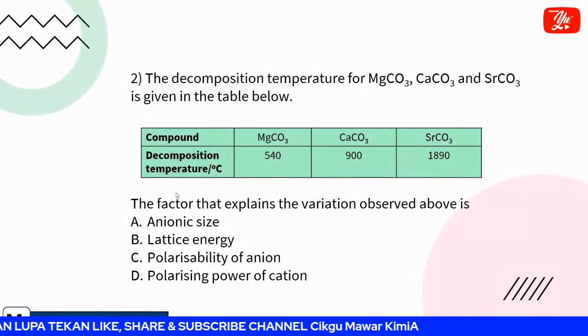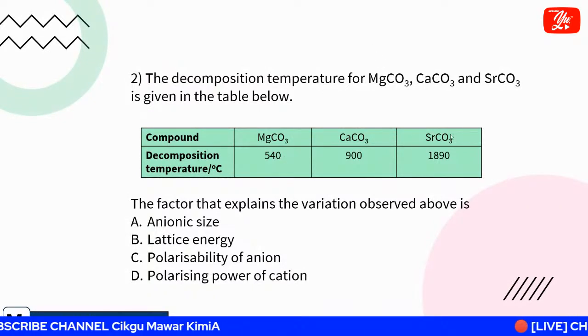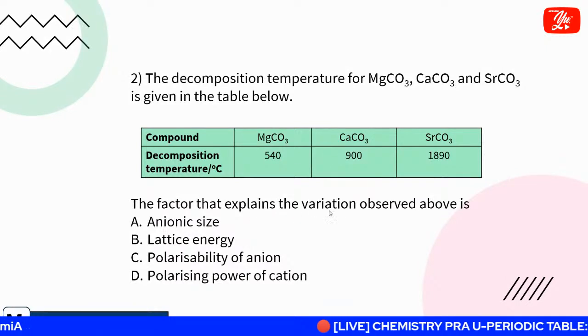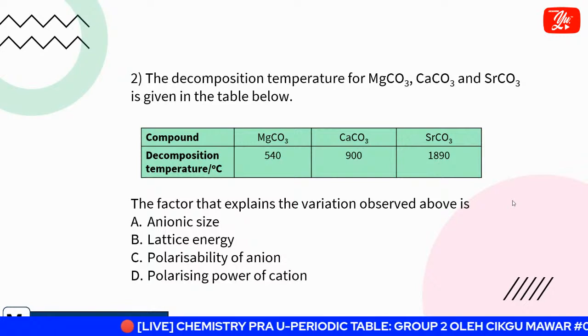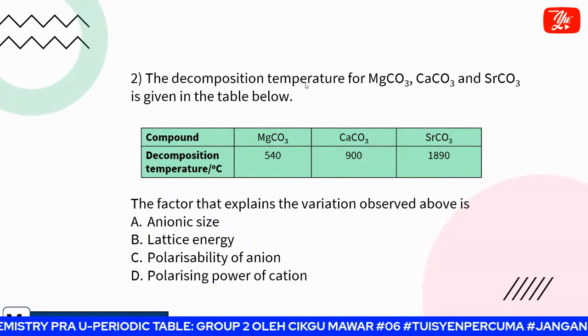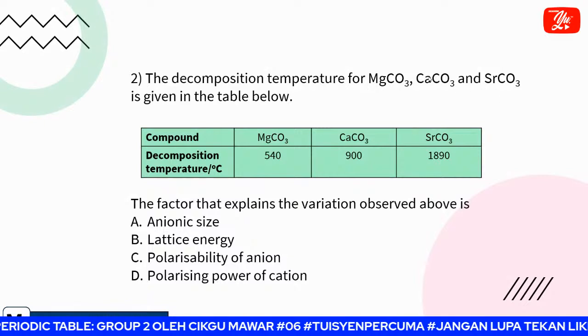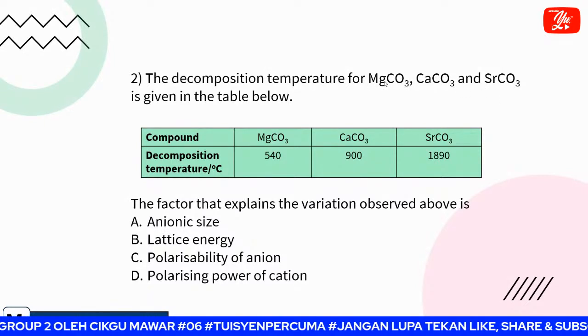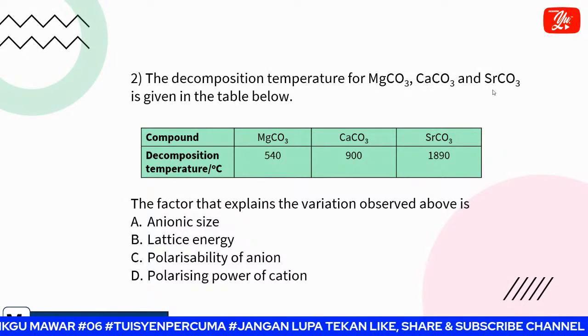Okay, now the decomposition temperature for magnesium carbonate, calcium carbonate and strontium carbonate is like this. The factors that explain the variation observed above, what keyword must be there? When you see the compounds, this is group 2, magnesium, calcium, strontium.